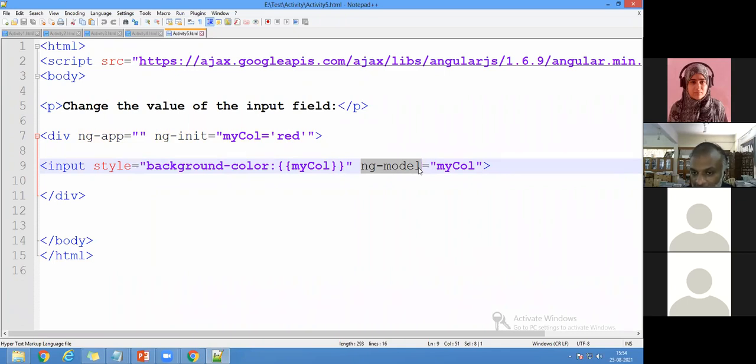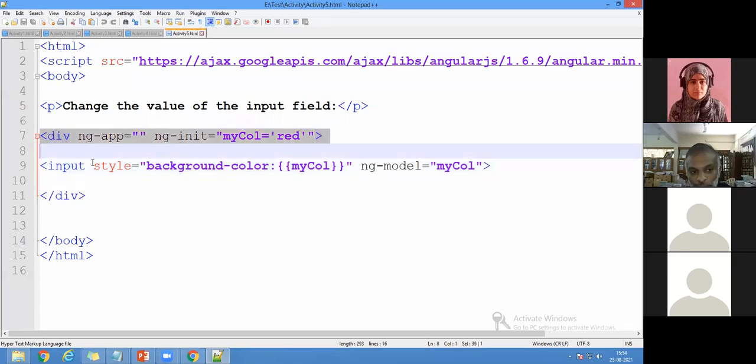ng stands for next generation. So this type of programming is called Angular modular programming. We are saying it in a different way in Angular. App is one side, init is one side, model is one side, bind is one side. So all the things we have to consider and write it here. So totally you can see only 2 lines are needed.